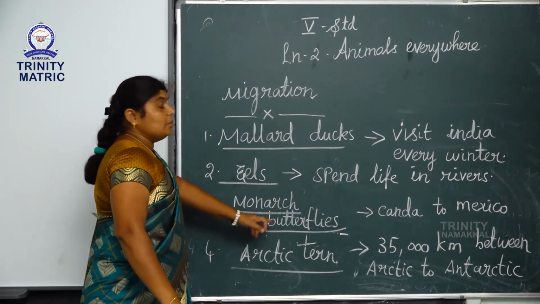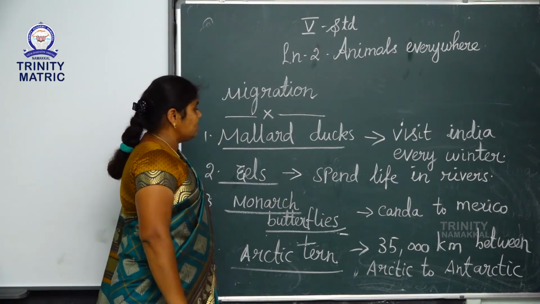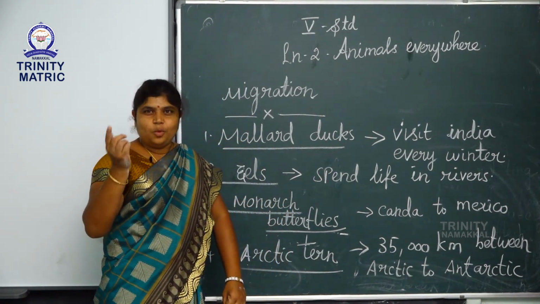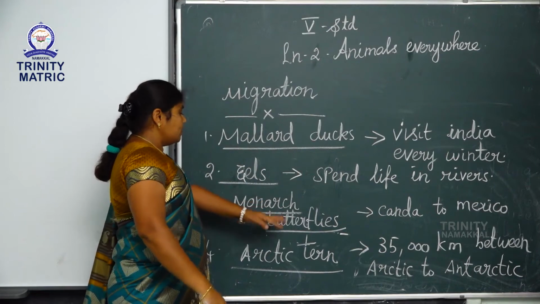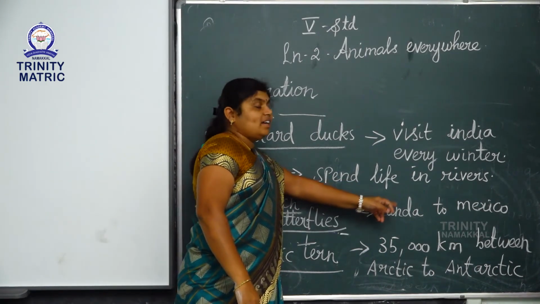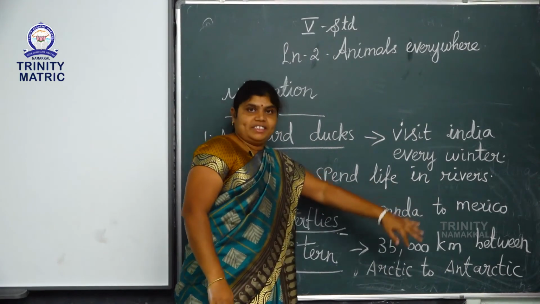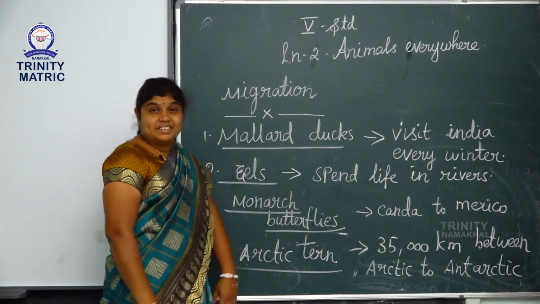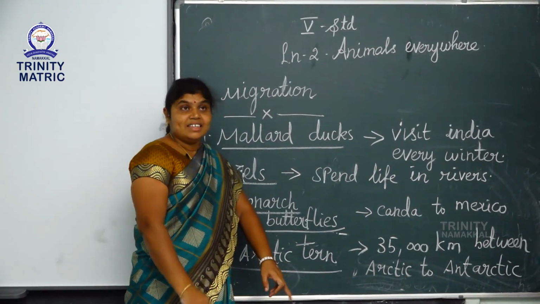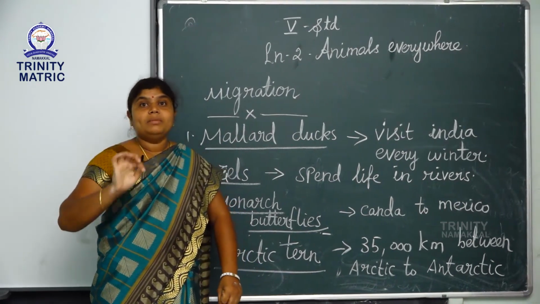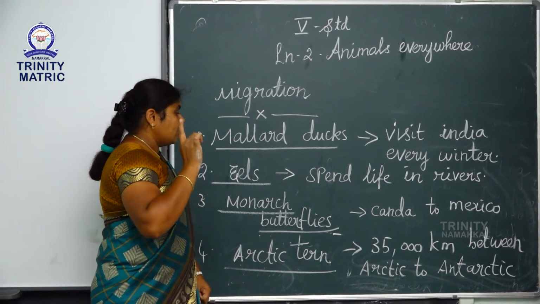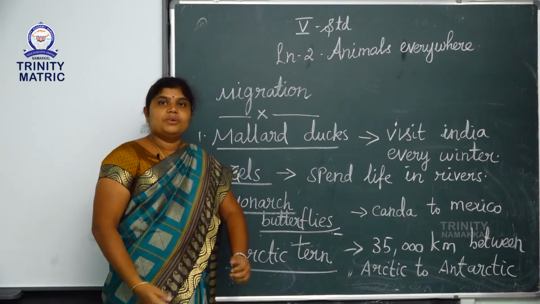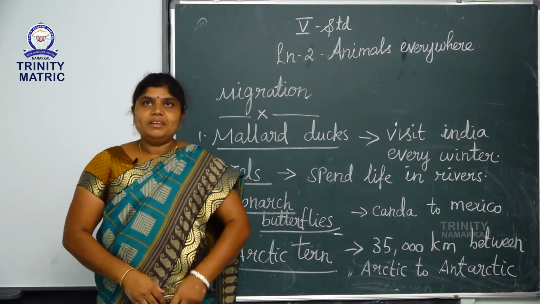Next, monarch butterflies. These butterflies travel from Canada to Mexico. Already I told you, one country to another, like monarch butterflies travelling from Canada to Mexico. Next, Arctic tern. See, this is an amazing fact. Listen, these animals travel 35,000 kilometers between the Arctic and Antarctic regions. So, did you understand the topic migration?